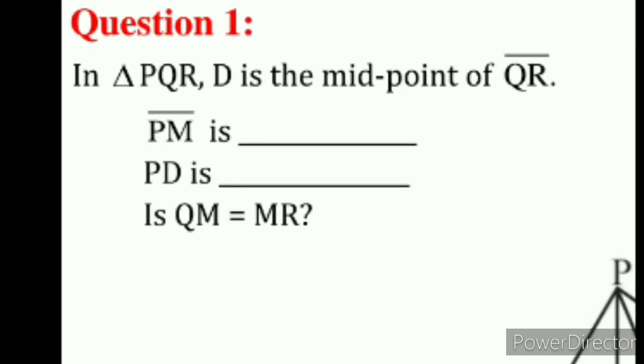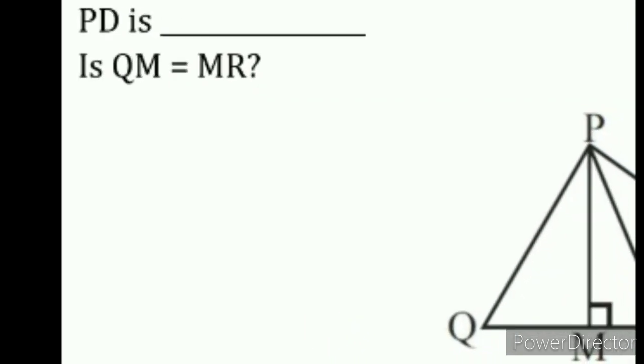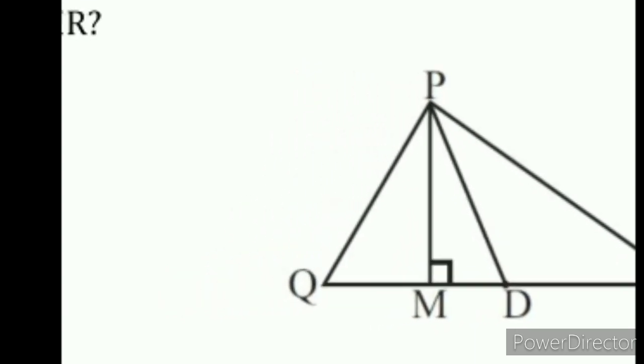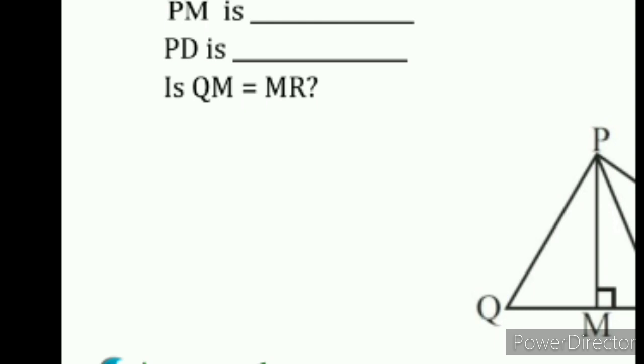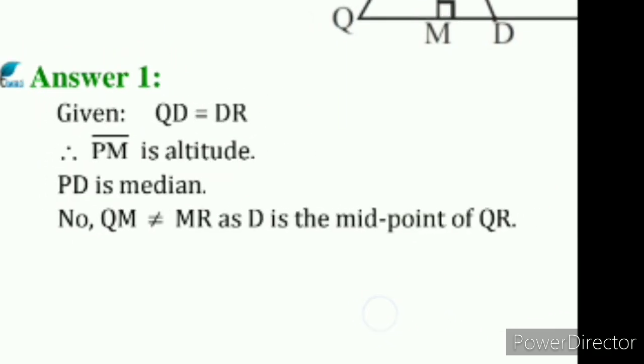Third part answer: is QM equal to MR? No. QM is not equal to MR because M is not midpoint of QR. D is the midpoint of QR. Therefore, they are not equal. Copy down this solution. You will have a video solution for this question. Watch it.